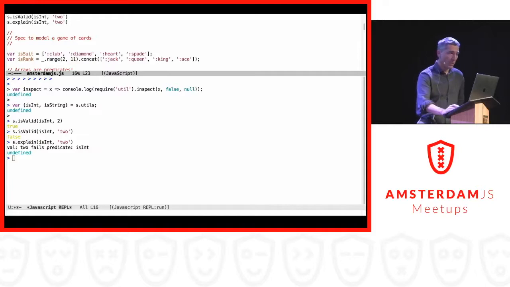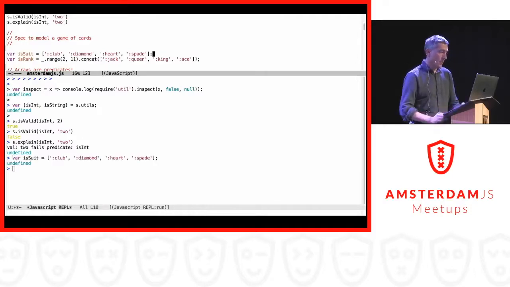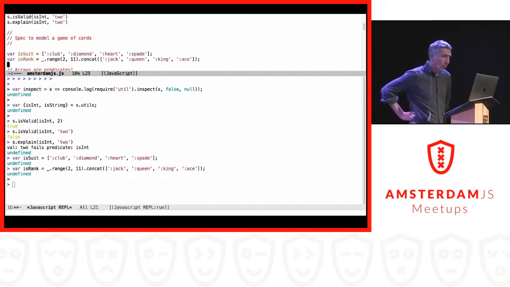And the first thing I do is I create a suit of cards. So that should be clubs, diamonds, hearts, and spades. Well, that makes sense, I guess. I also define a rank. A rank should be everything from 1 to 11, and jack, queen, king, and ace.